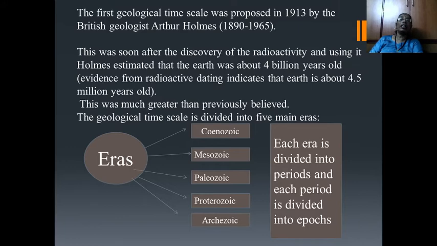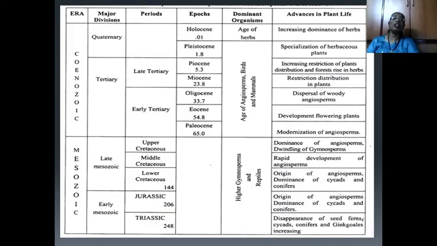The geological timescale is divided into 5 main eras. These eras are Cenozoic, Mesozoic, Paleozoic, Proterozoic, Archeozoic. Each era is divided into periods, and each period is divided into epochs. One by one, we study these eras. First, in this diagrammatic representation of the geological time scale, the Cenozoic era.